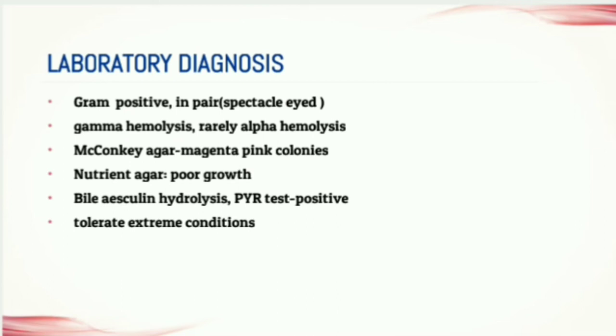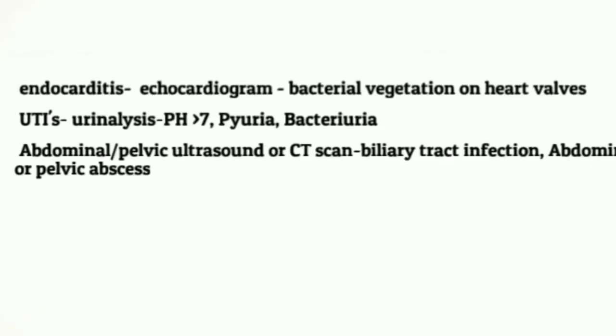It can tolerate extreme conditions like high NaCl, high pH and high temperature. That is, it is heat resistant and survives at 60 degrees Celsius for about 30 minutes. The diagnosis is based on isolating the Enterococcus in blood, urine and pus cultures. In case of endocarditis, on echocardiogram, you might be able to see the bacterial vegetation on the heart valve.